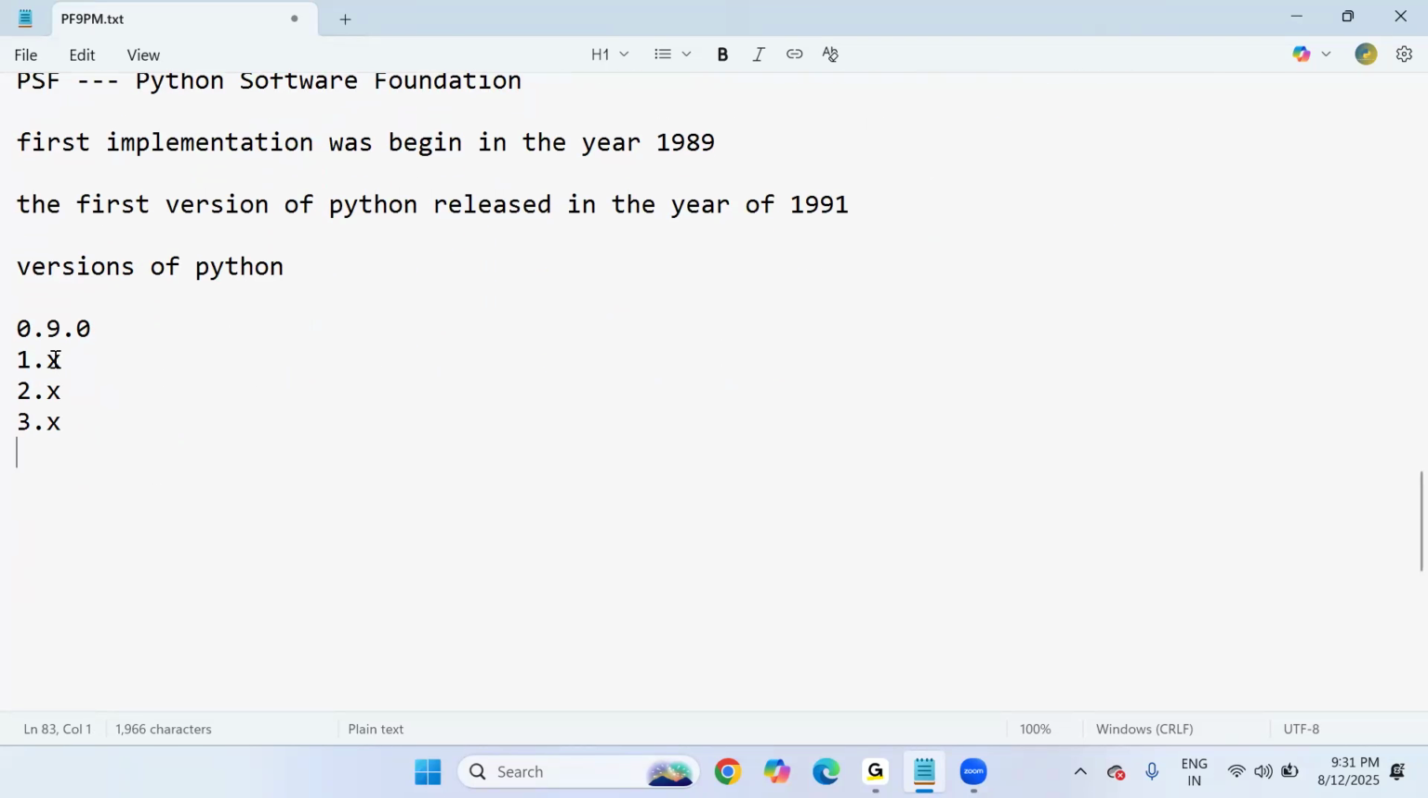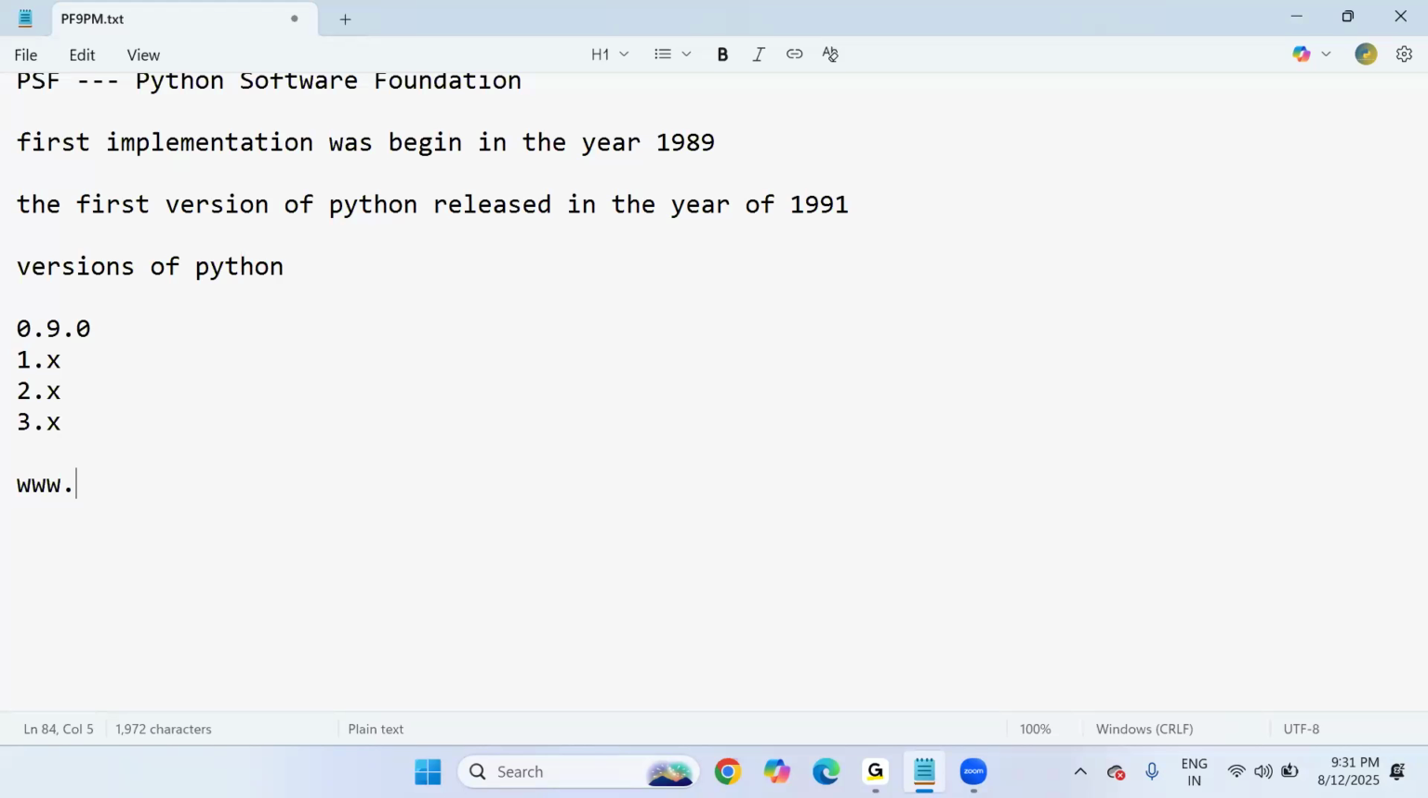I'm not going to write all the subversions, because I'll show you on the official website. So this is the first version 0.9.0, later 1.x, 2.x, 3.x. That means there are a lot of numbers: 1.1, 1.2, 1.3, 1.4 and so on, 2.1, 2.2, 2.3, 2.4 and so on, and 3.1, 3.2, 3.3, 3.4 and so on. But if you want to know what the latest stable release version is,